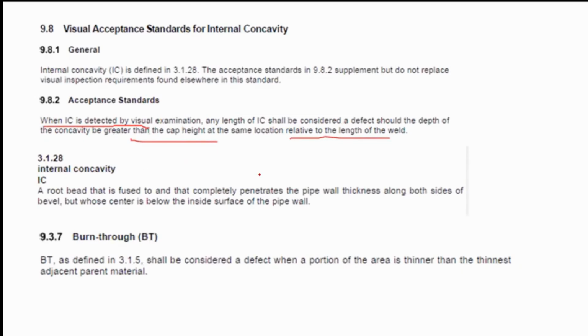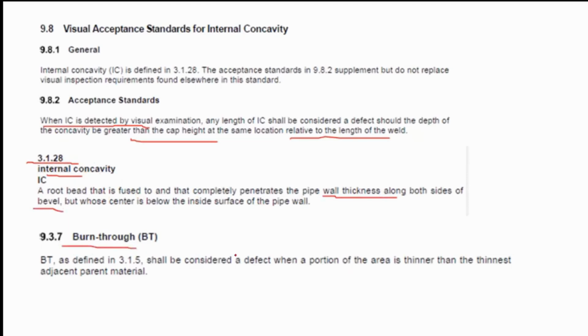Letter B here is the spot-on definition, as stated, for internal concavity: the root bead that is fused and that completely penetrates the pipe wall thickness along both sides of the bevel. This is the spot-on definition from the glossary for internal concavity. For letter C, it is not the definition, or it doesn't pertain to internal concavity, but to burn through.